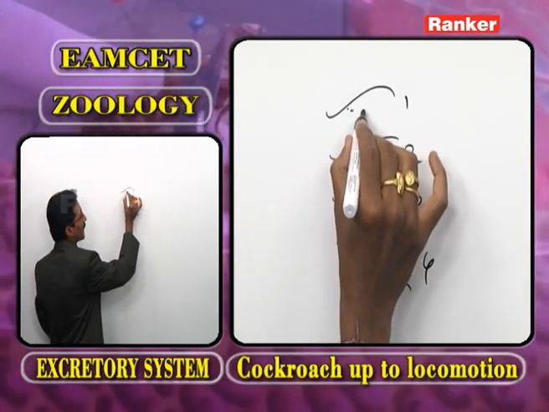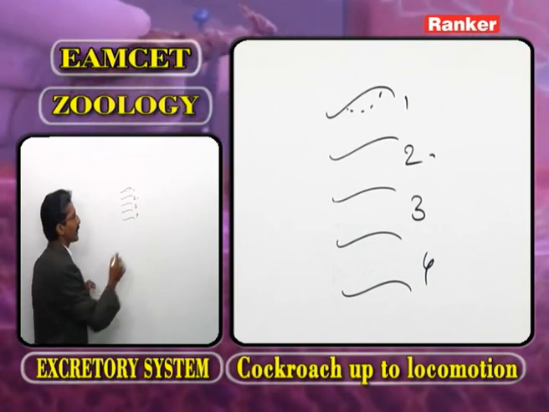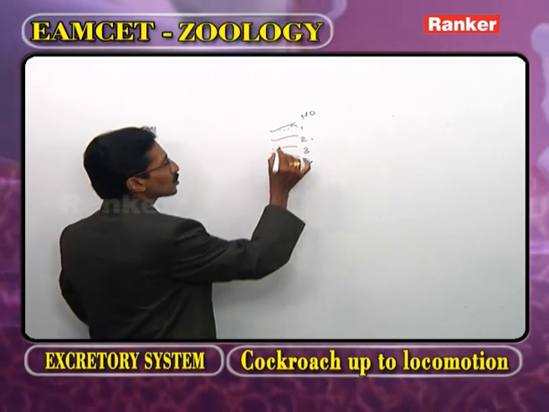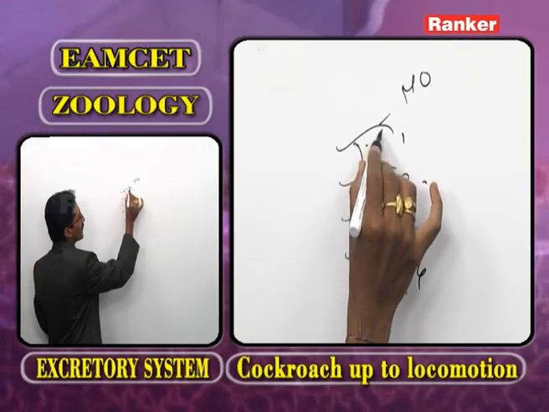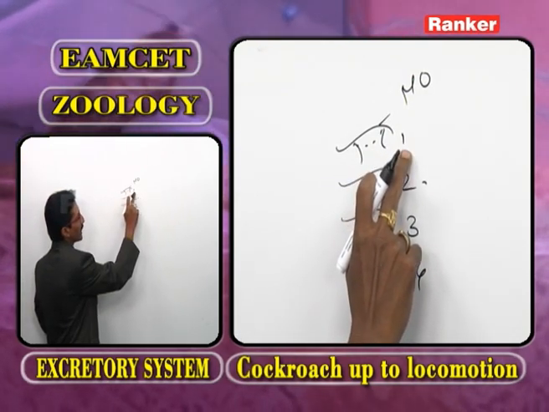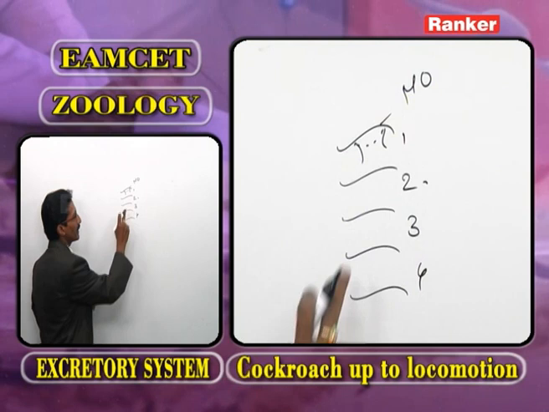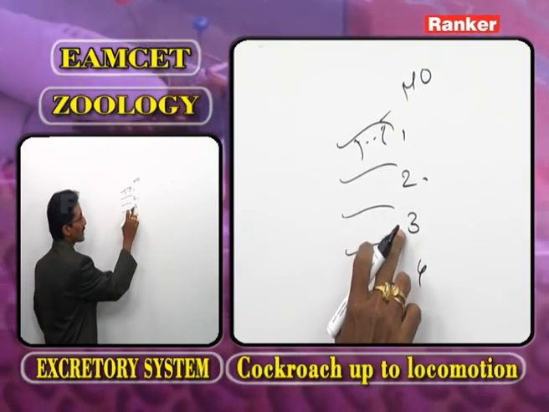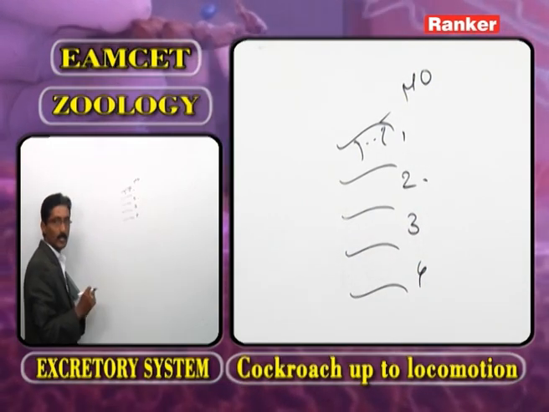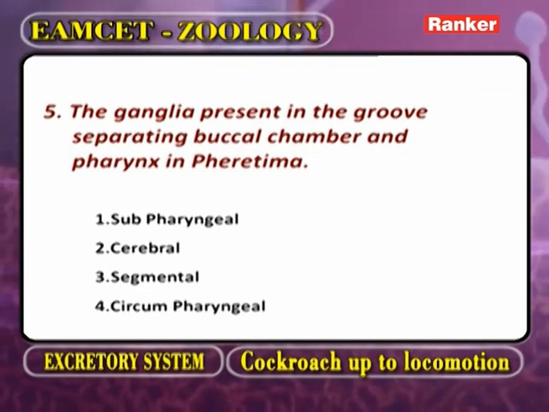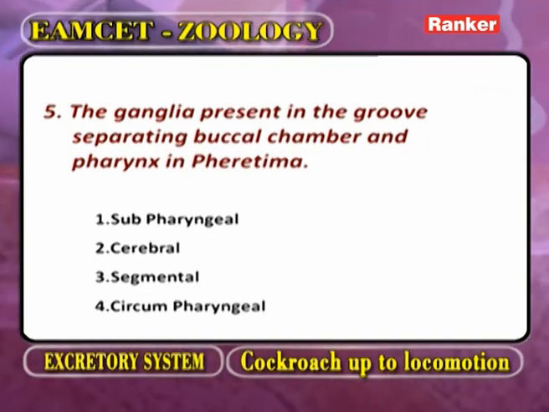On the ventral side of the first segment, the mouth is present. The mouth opens into the buccal cavity. The buccal cavity is present in the first segment, the second segment, and part of the third segment.